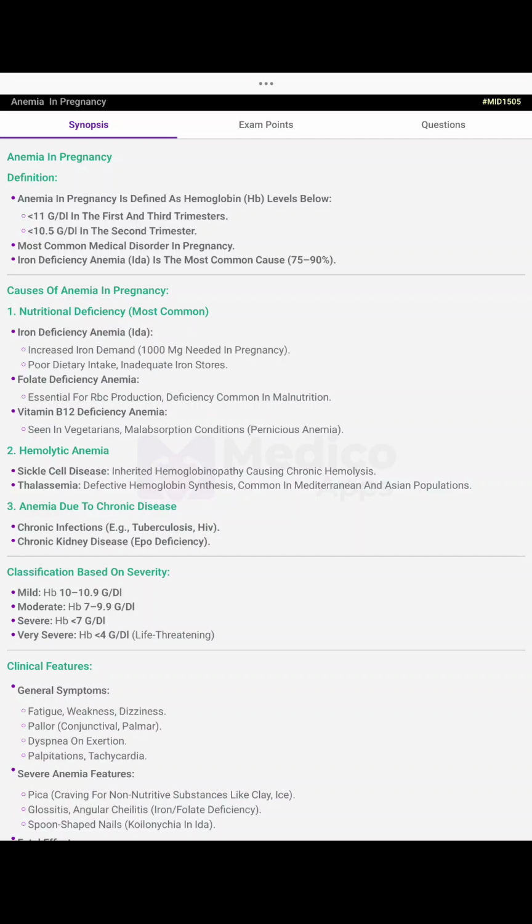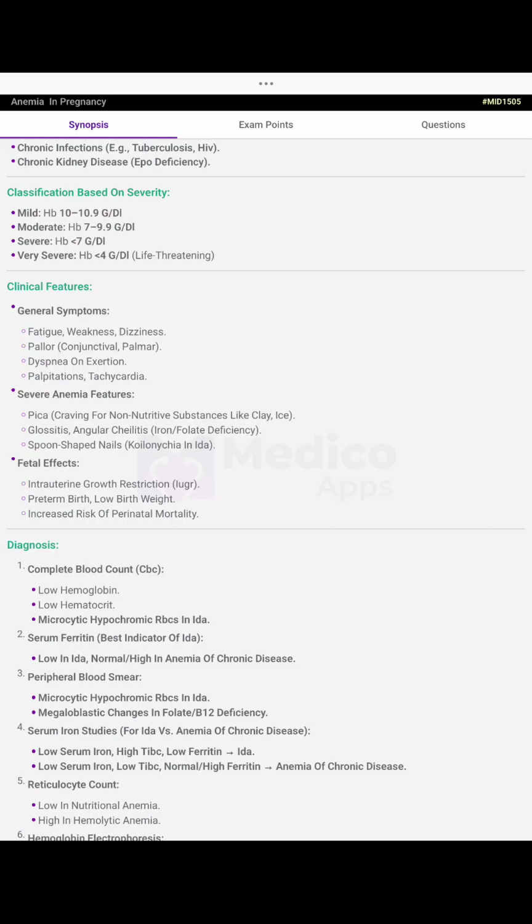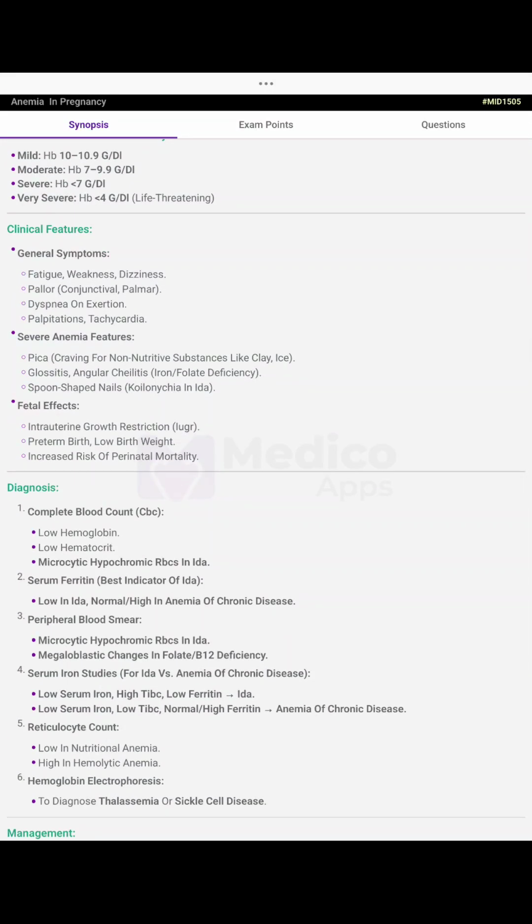Thalassemia, defective hemoglobin synthesis, common in the Mediterranean and the Asian population. Anemia due to chronic disease: chronic infection like tuberculosis, HIV, chronic kidney disease, EPO deficiency. Classification based on severity: mild Hb 10 to 10.9, moderate Hb 7 to 9.9, severe Hb lesser than 7, very severe lesser than 4. Clinical features, like general symptoms: fatigue, weakness, dizziness, pallor (conjunctival, palmar), dyspnea on exertion, palpitations and tachycardia.